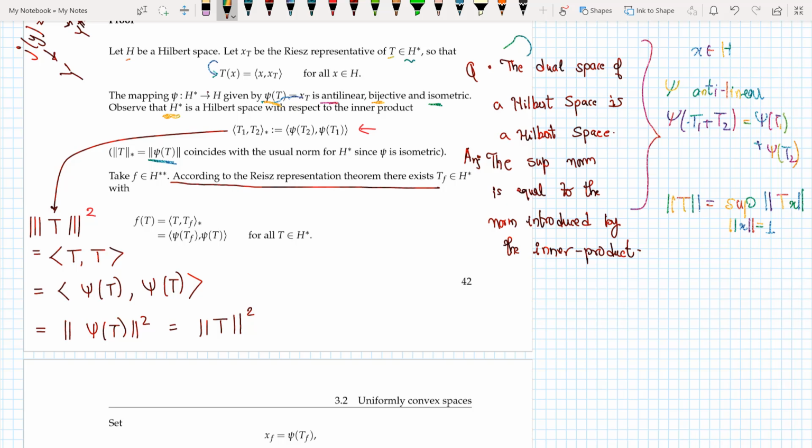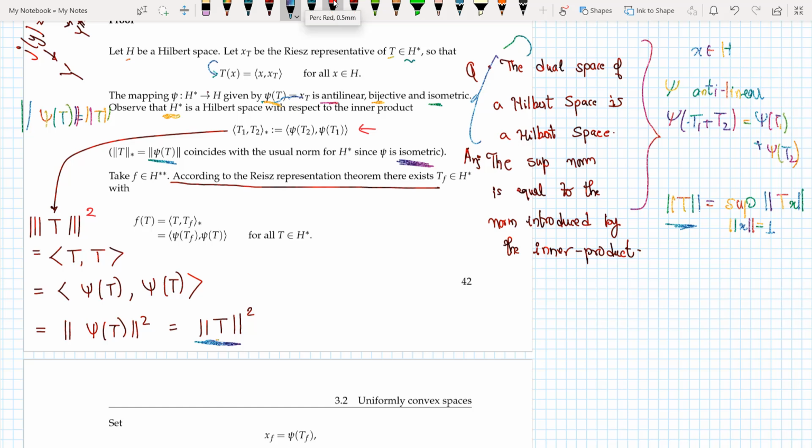So since psi is an isometry, in isometries the norm of psi t is equal to the norm of t. That's the usual case in isometries, so that's equal to the norm of t squared, and this norm of t was my usual norm. So I see that the norm generated by the inner product is equal to this norm here, and thus I can say that the dual space of my Hilbert space is also a Hilbert space.